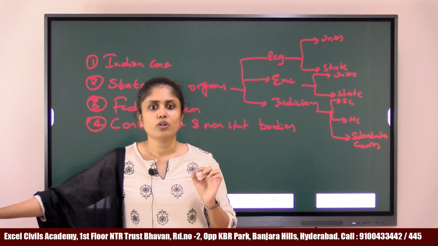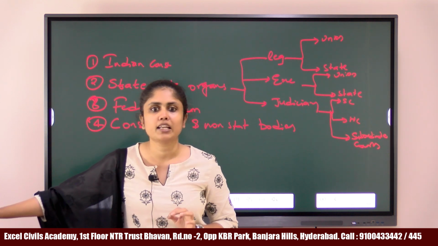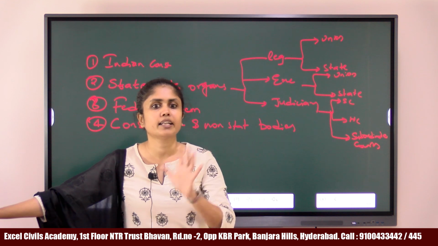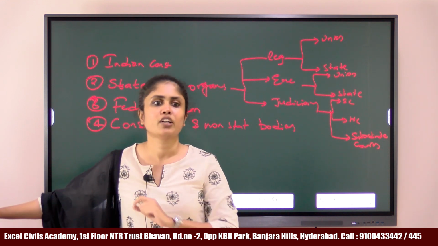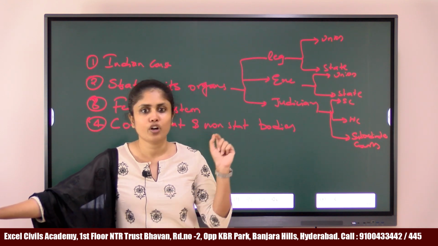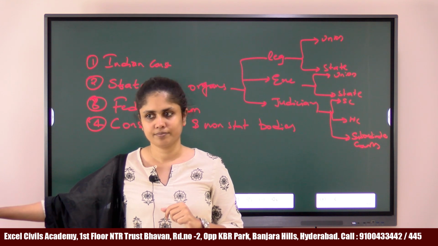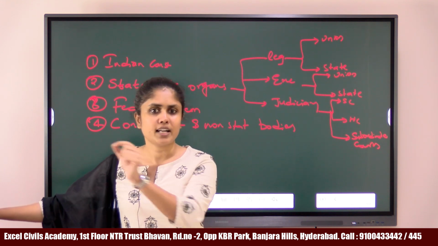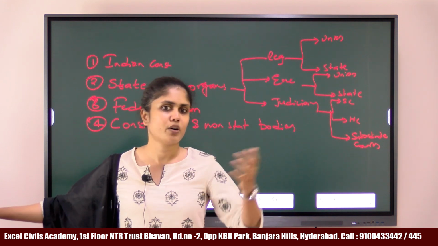Now, the next thing that you have to know is whether it is doing this particular job properly. Is it conducting elections properly or not? You cannot simply write in your answers that no, the Election Commission of India is not doing its job effectively. If you are making that statement, you should give evidence to that statement. These are the problems that we have seen in the recent elections, in the 16th Lok Sabha or in the 17th Lok Sabha.